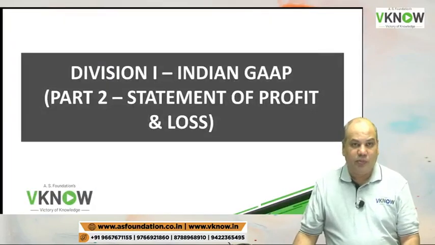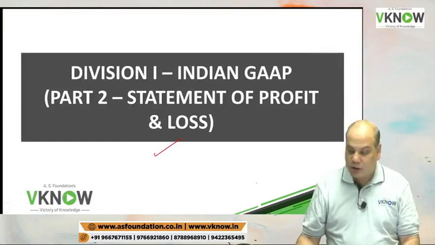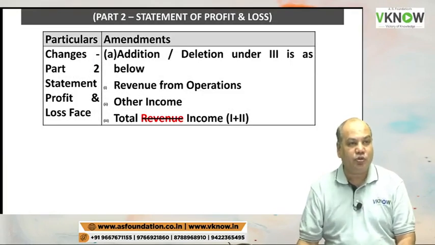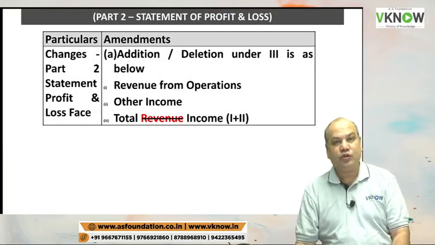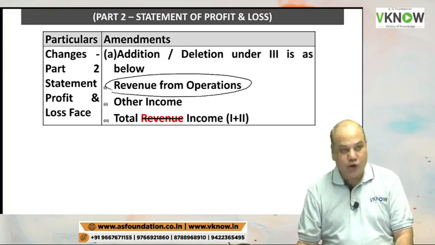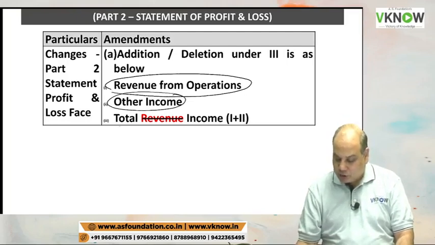Some amendments have been made in Part 2, the P&L account. So we are discussing the amendment made in Schedule 3 in year 2021. Now in Schedule 3, we will write revenue from operation, other income and total income.